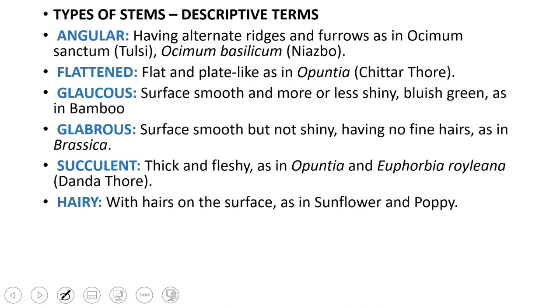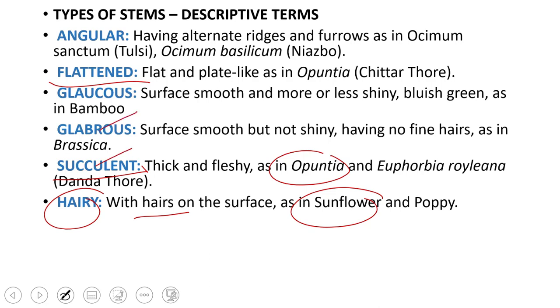Now please note that a single stem may possess several properties, like in Opuntia. So it is succulent as well as flattened. So similarly, a sunflower stem may be hairy and it may also be cylindrical, and it may also be solid, because it is not that if a stem is hairy it cannot be succulent or glabrous or glaucous or flattened or angular.